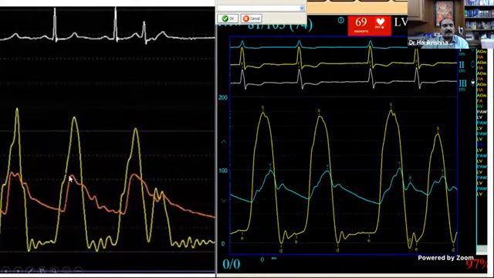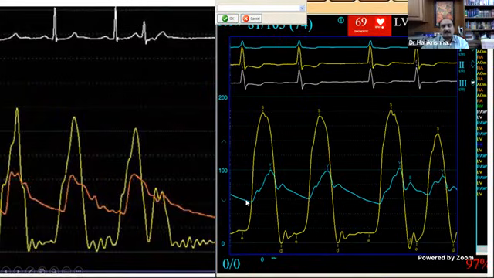There is a rapid rise in the aortic pressure, a spike and dome-like pattern. This is indicative of a dynamic LV outflow tract obstruction. You can see the rapid rise along with the LV pressure. Then there is a sudden drop, a sustained peak, and then it comes down.